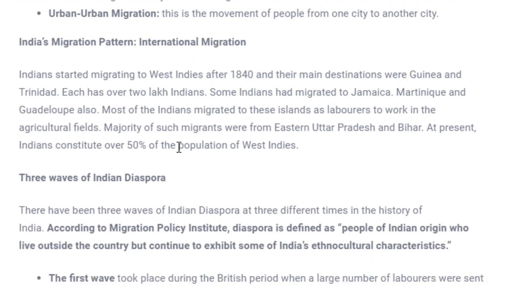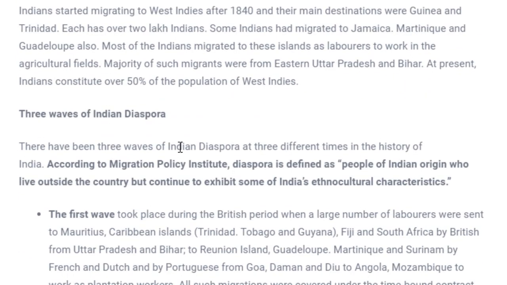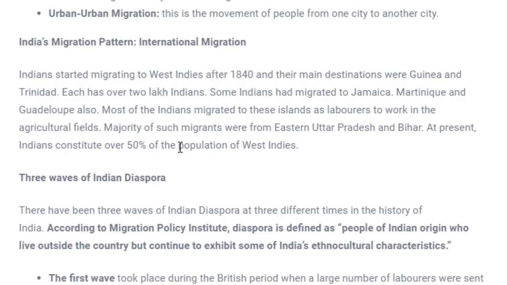Next, what we have to see is Indian migration patterns and international migration. Indian migration happened in three phases, or three waves, you can say. How did it start? Initially, the first time Indians started migrating was to the West Indies in 1840. They didn't migrate on their own. Actually they were sent by the Europeans who were there in India, in the form of slaves.